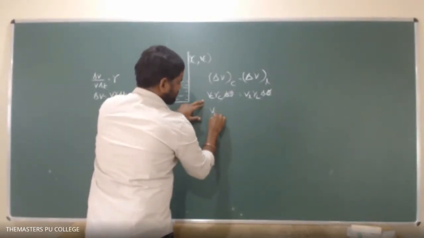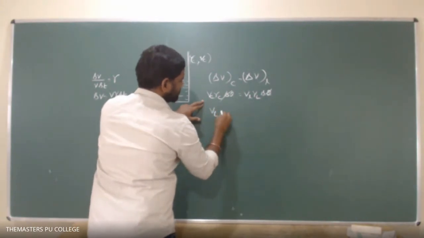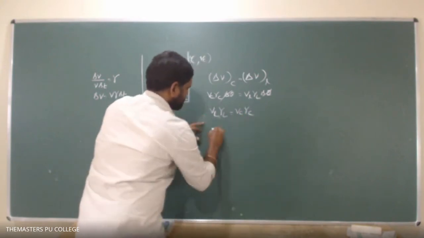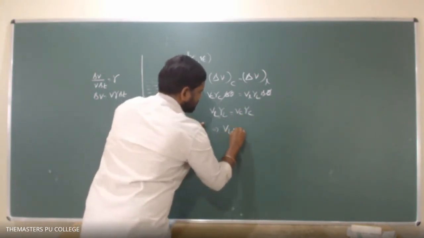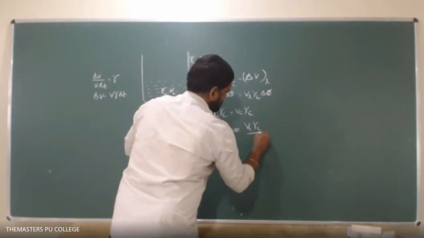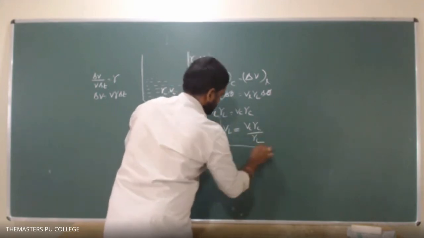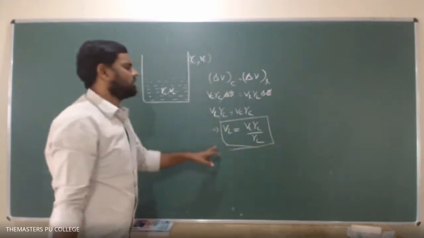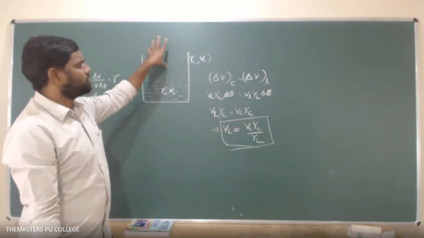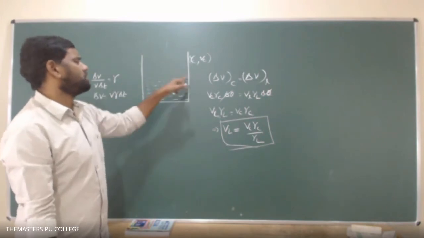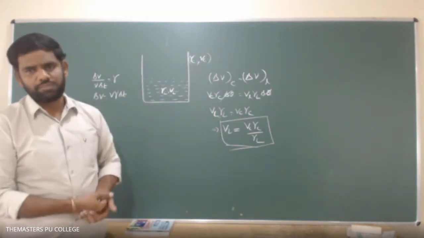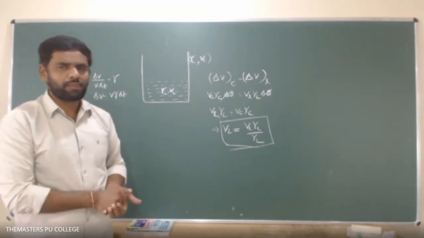So VL into gamma L equals Vc into gamma C. That implies the volume of the liquid that we need to fill, VL, equals Vc into gamma C divided by gamma L. So this is the volume of the liquid which we need to fill in the vessel of volume Vc, to keep the unoccupied part volume constant, or to keep the level of the liquid constant at a particular level at any increase of temperature. Got it? Got it, students?